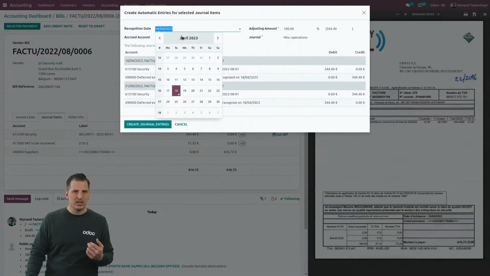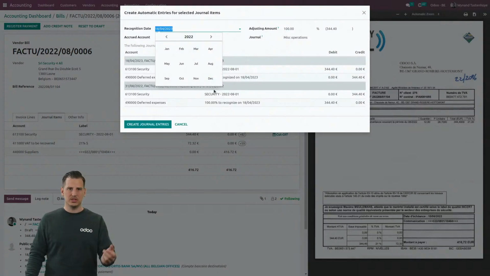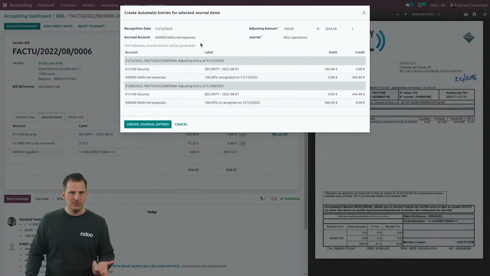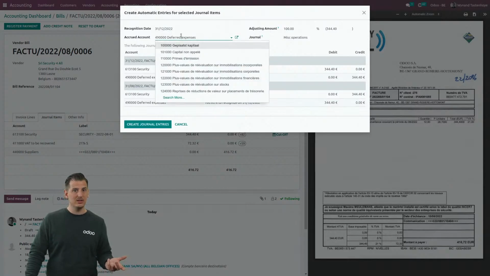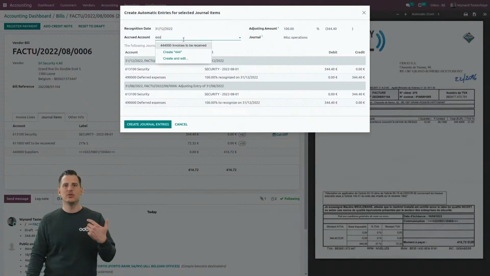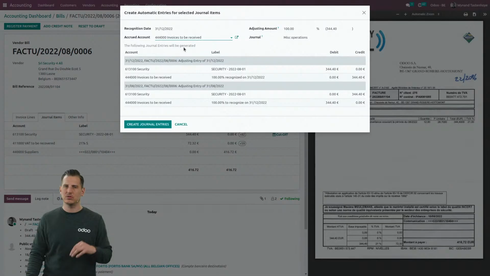Well, I want to recognize it, let's say, end of 2022, because we are managing the year end of 2022, and part of this bill is for 2022. So I can select 31st of December and select the accrued account. Odoo will propose one. You can change it. For example, in Belgium, it's 444 invoices to be received. It's a balance sheet account on the balance sheet.